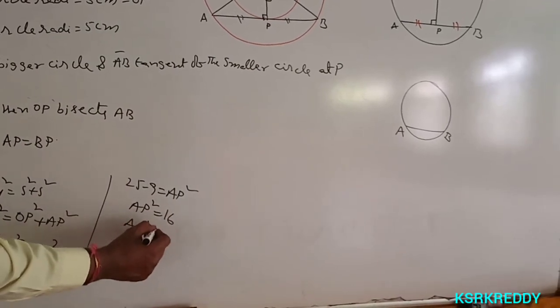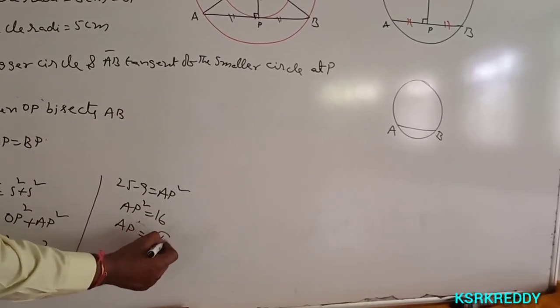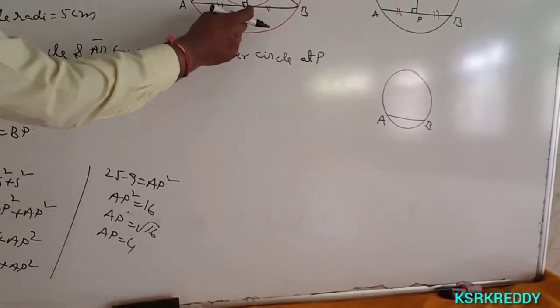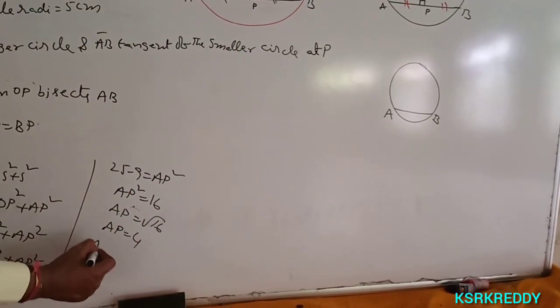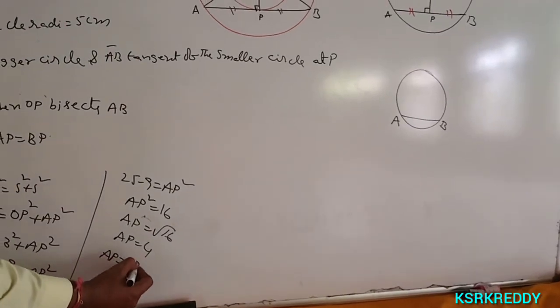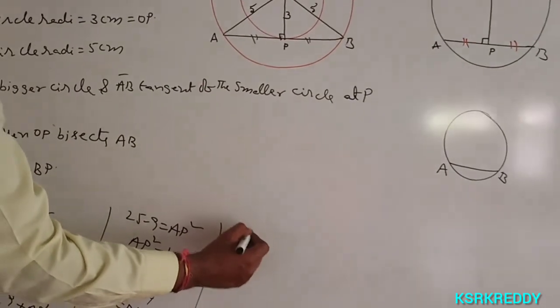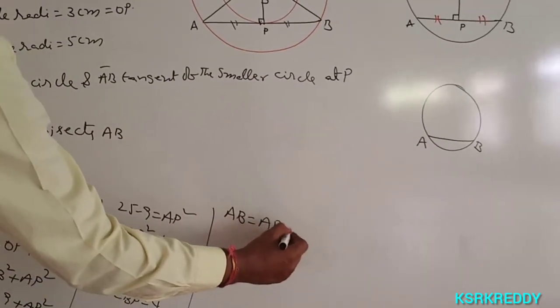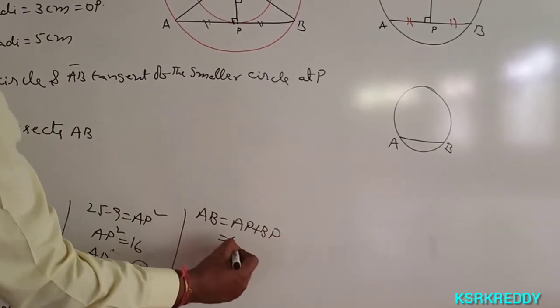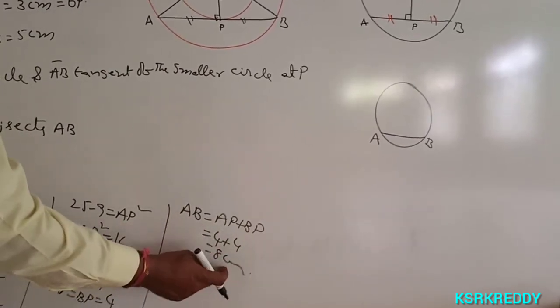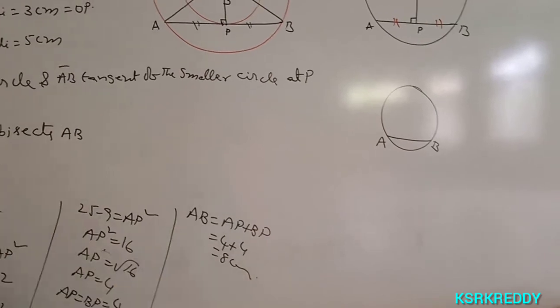AP equals root 16, which is 4. Already we know AP equals BP, so AP equals BP equals 4 centimeters. Therefore AB equals AP plus BP, which is 4 plus 4 equals 8 centimeters. That is the chord length: the chord of the circle is 8 centimeters.